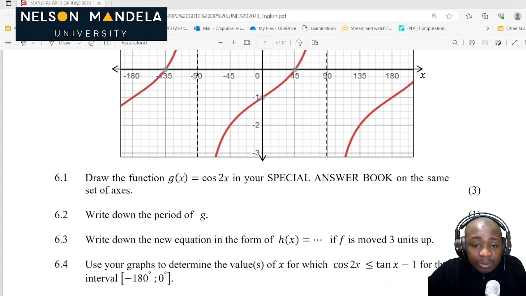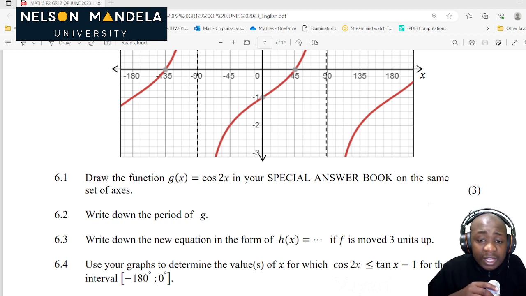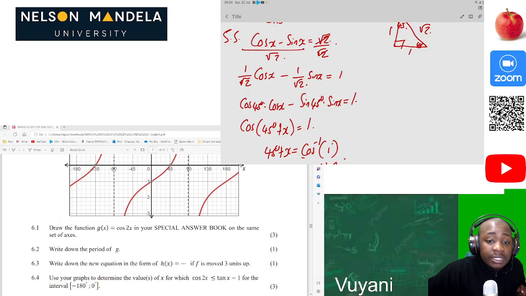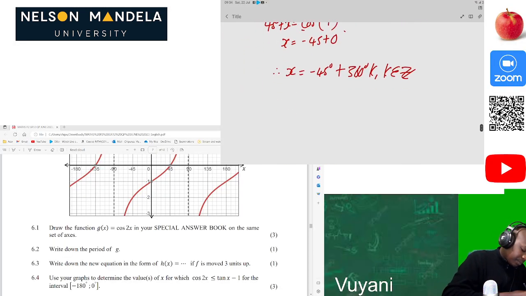So drawing the graph won't be hard. Write down the period of g. What will be the period of g there? Of course, for g of x, we can see that it's starting from negative 180 to 180. So in other words, the period of g in that question will be equal to 180. Okay, let's just write question 6.